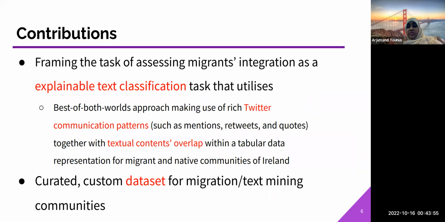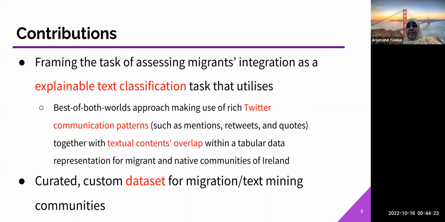The contributions of this work are that studying aspects of migrant integration is not an easy task. So we frame it as an explainable text classification task, as in a text classification task that uses XAI methods, explainable artificial intelligence, that also explains which features are important, and we use a best of both worlds approach,